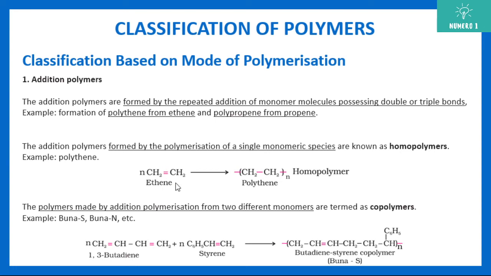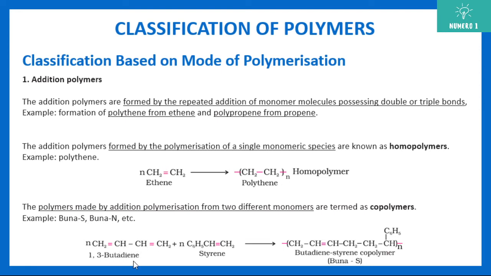Example is polythene. Okay, the next part is copolymer. Copolymers are made by addition polymerization from two different monomers. So you can see that this is 1,3-butadiene, with 4 carbons, butane. The first carbon and third carbon have double bonds.